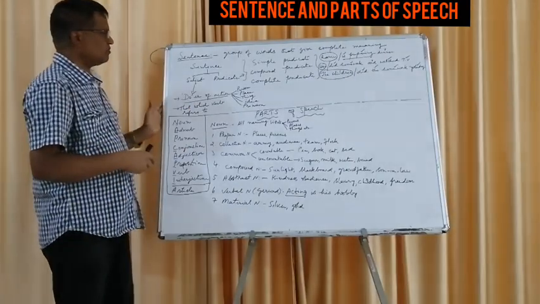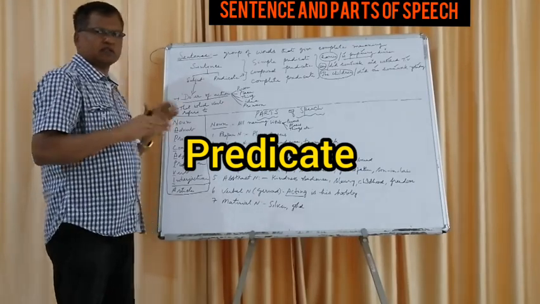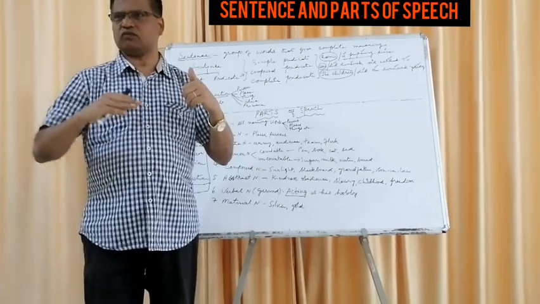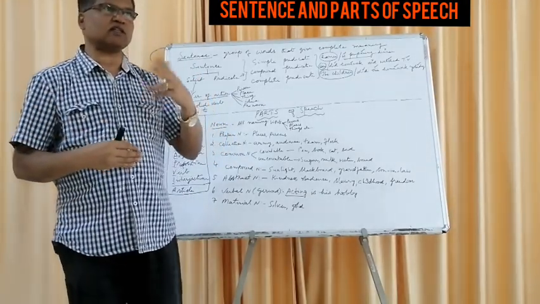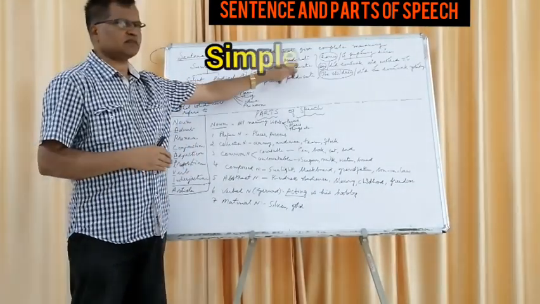With that knowledge, we will proceed to the predicate. Other than the subject, whatever is there in the sentence is the predicate. But there are three types of predicate, they say. One is the simple predicate.